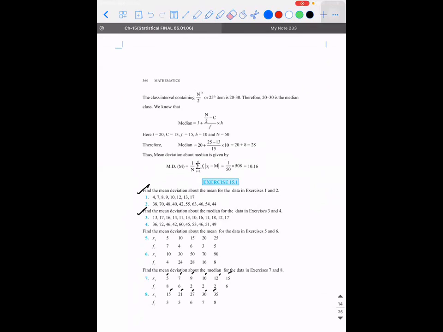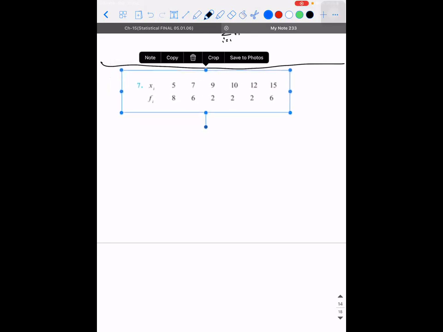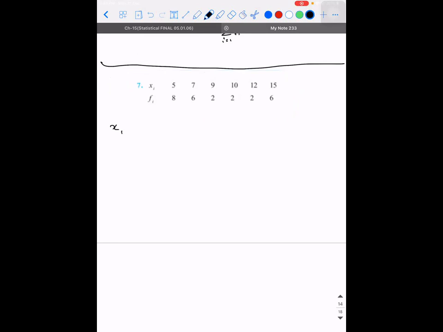Okay, I will do both the problems. Find the mean deviation about the median. I'll prepare a table. You tell me what are all the required data to calculate them. I'm not doing it like how they did in the textbook. I'm just using the logic. I need the data related to xi. I need xi fi. Then I need something called cumulative frequency.